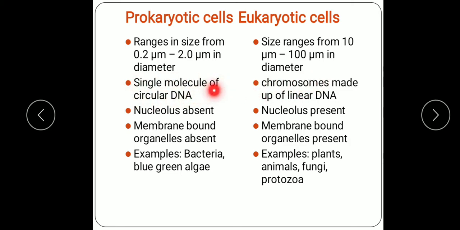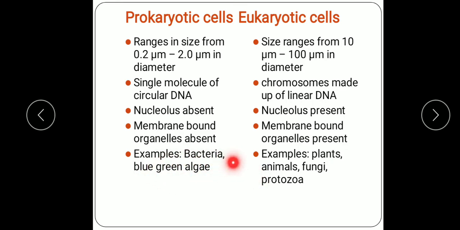As such, no chromosome is found in the prokaryotic cells. Nucleolus is absent in prokaryotic cells. You know, nucleolus is the structure present in the nucleus, and as there is no nucleus in the prokaryotic cell, nucleolus is absent. In eukaryotic cells, nucleolus is present. Now, membrane bound organelles. What are the membrane bound organelles? Like nucleus, mitochondria, endoplasmic reticulum, Golgi body, all these are membrane bound organelles. They are absent in the prokaryotic cell, while they are present in the eukaryotic cell.